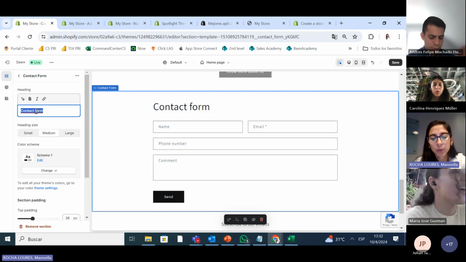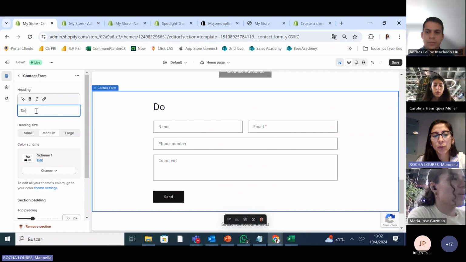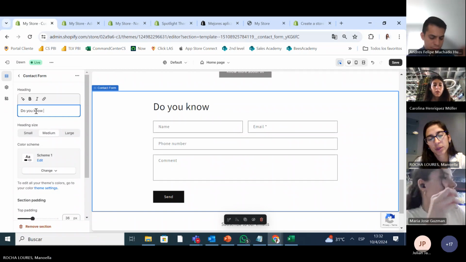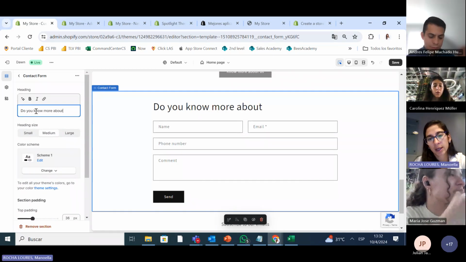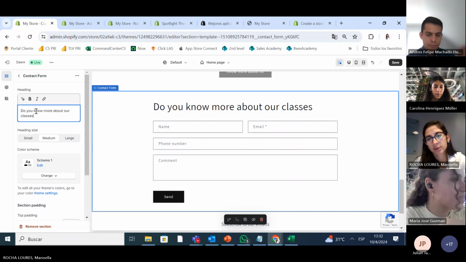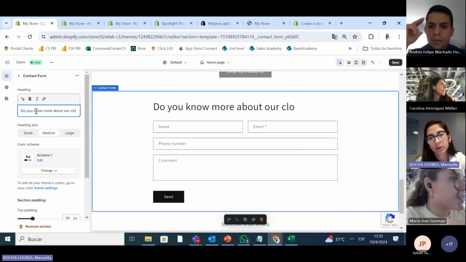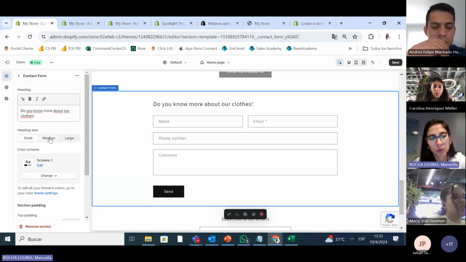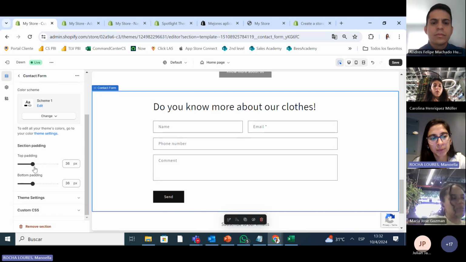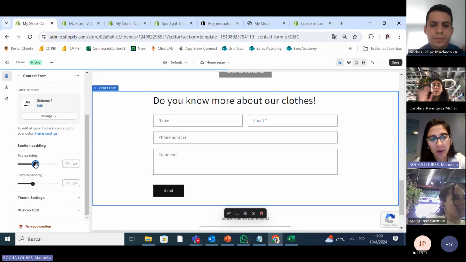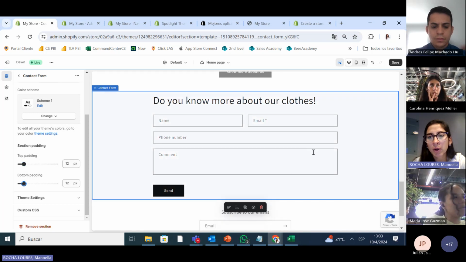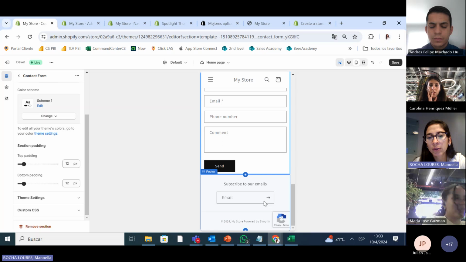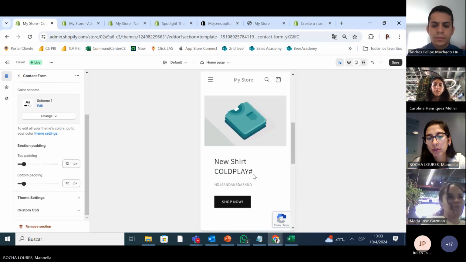We wrote different things here. We put, for example, do you want to know more about our classes or clothes? It depends what you're building. I don't want the heading to be too big, or I do want it, so I change it here. The top padding, how I want it to be. The letters, I don't like things too big. Why do I make things small, guys? Because you have to have your head on things. Look how huge it looks here.